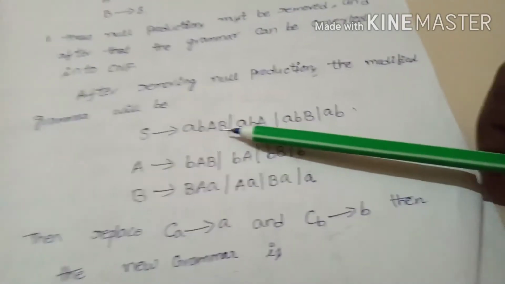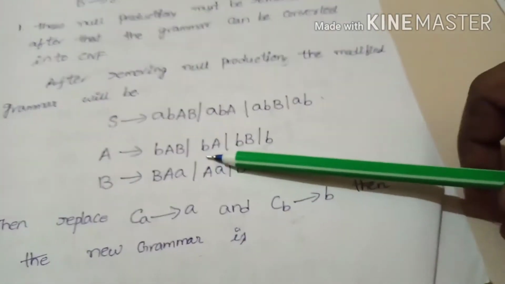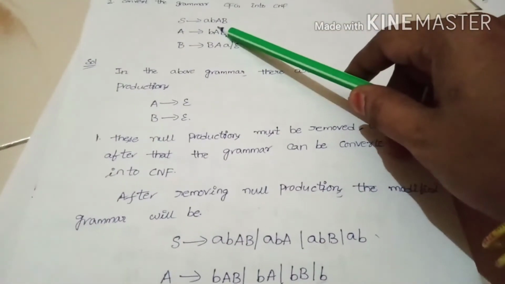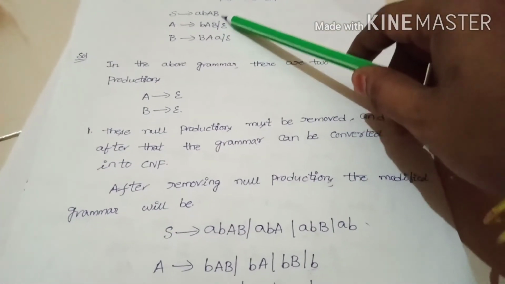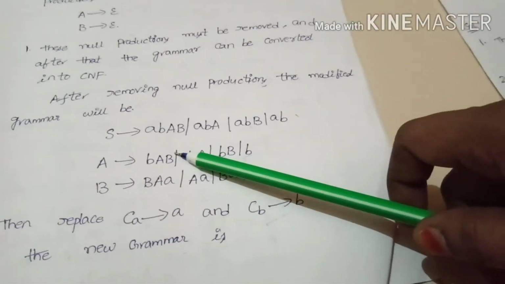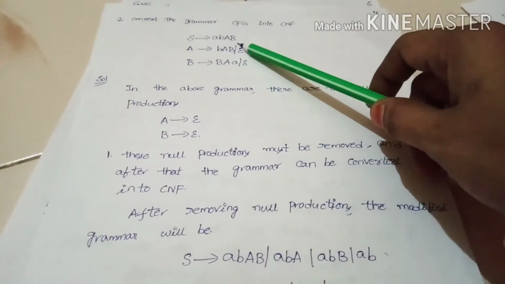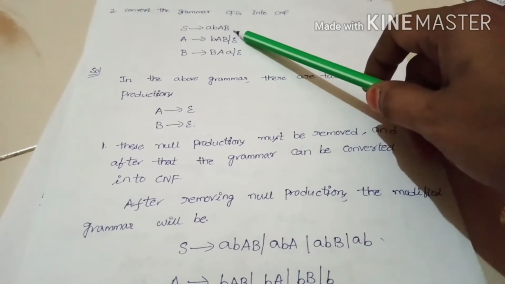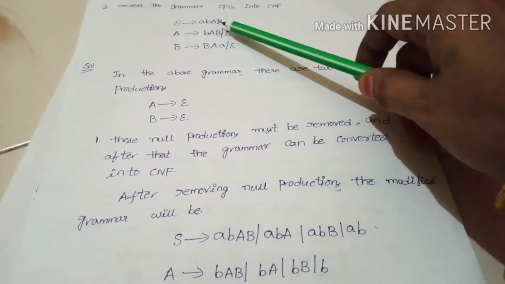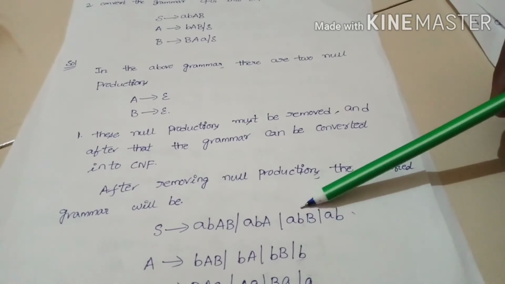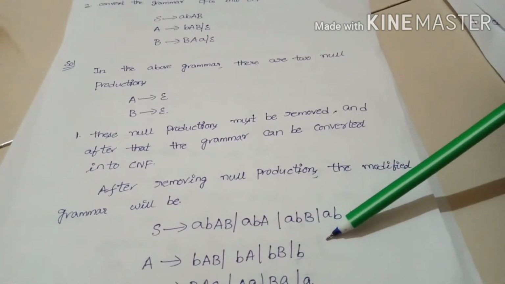After removing the null productions, the modified grammar looks like this. Here capital A tends to epsilon, B tends to epsilon, and we have to replace. Capital S tends to AB, and replacing gives A, B, AB. Next, capital B tends to epsilon, we have to replace it, and we get AB, capital A. Next, capital A tends to epsilon, we have to replace it.